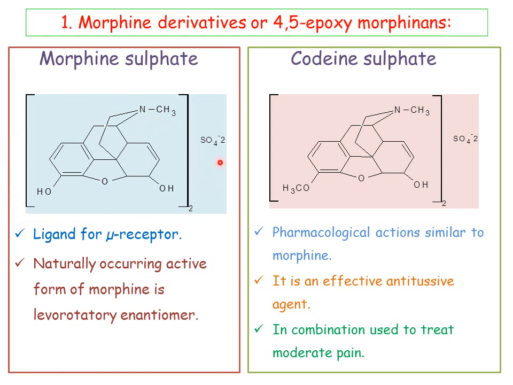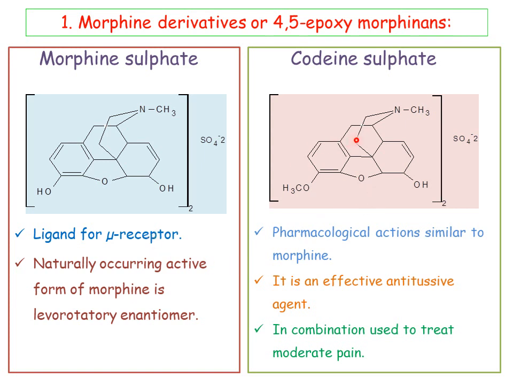Morphine is generally available as the sulfate, so that is the salt state of morphine. Morphine is the first initially discovered opioid analgesic. It acts as a ligand for mu receptors, and the naturally occurring active form of morphine is the levorotatory enantiomer. So this is important for the exam paper. Which enantiomer is active? The levorotatory enantiomer of morphine is active, which acts as a ligand for mu receptors.